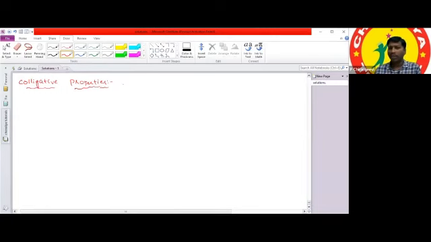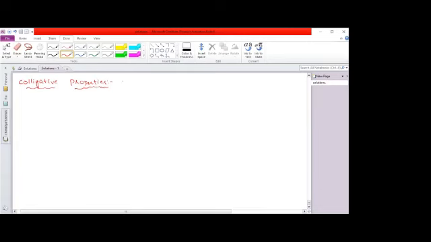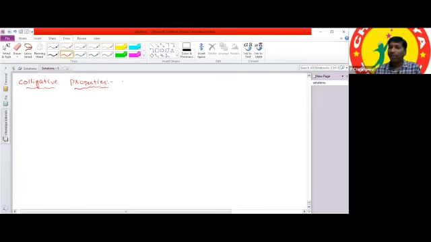What is the best example for that? If you take sugar, what is the physical state of sugar? Sugar exists in solid form, as crystals. Is it right, Kathy? Yes, sir. Sugar is present in crystalline form, and the solvent we are taking is water. Water is liquid, but when you dissolve sugar in water, it gives a uniform solution.